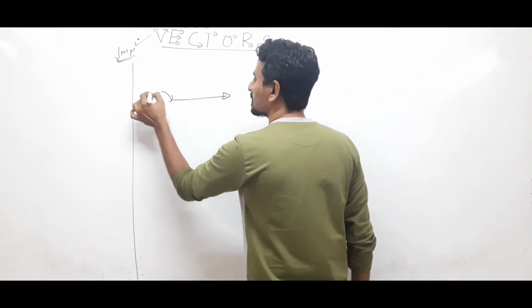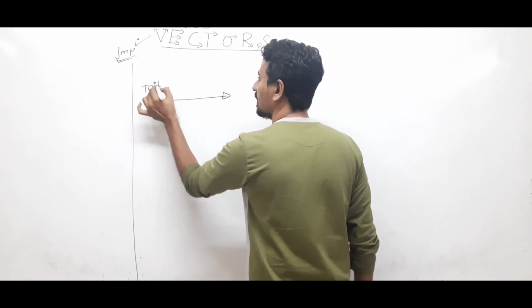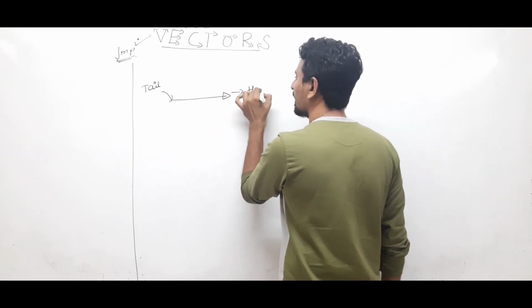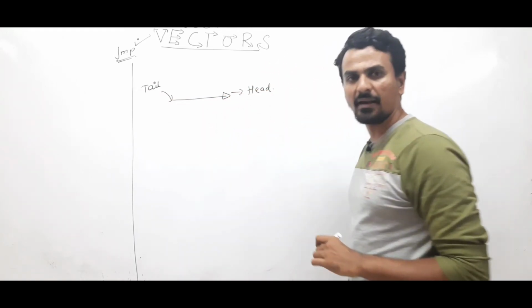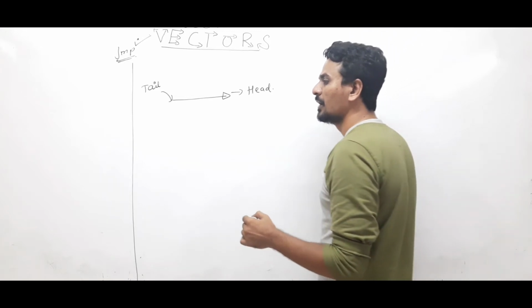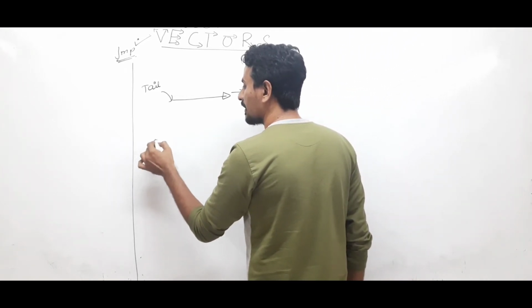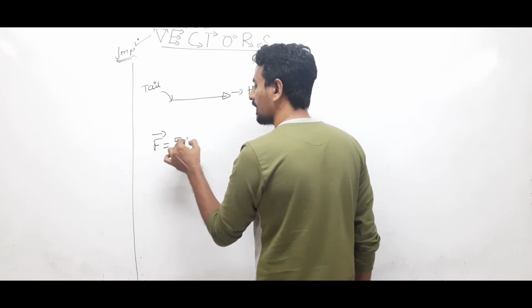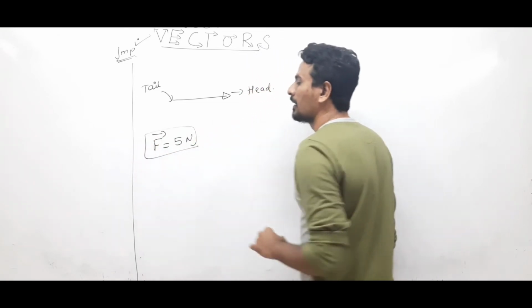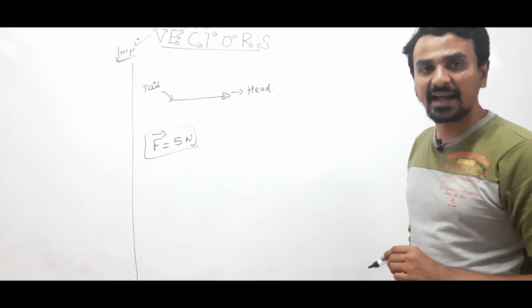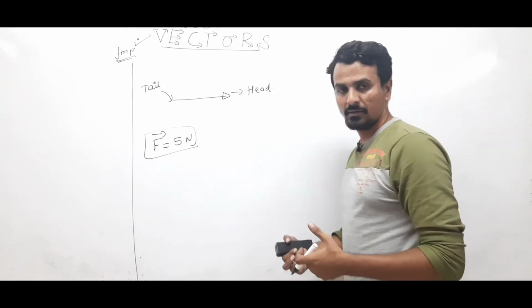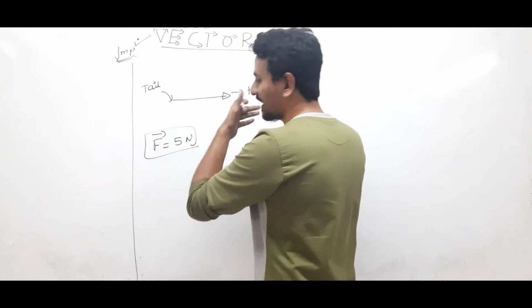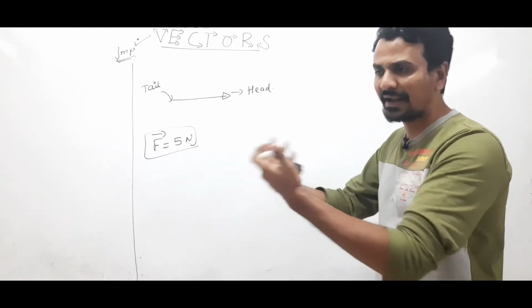This is known as the tail of the vector. This is known as the head of the vector. Suppose you are told to represent a force of 5 Newton, then F, this is the symbol to represent a vector, 5 Newton. The head should be in the direction in which the phenomenon is actually taking place, the effect is produced.